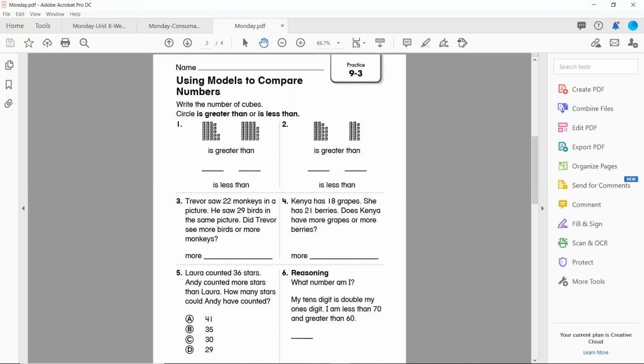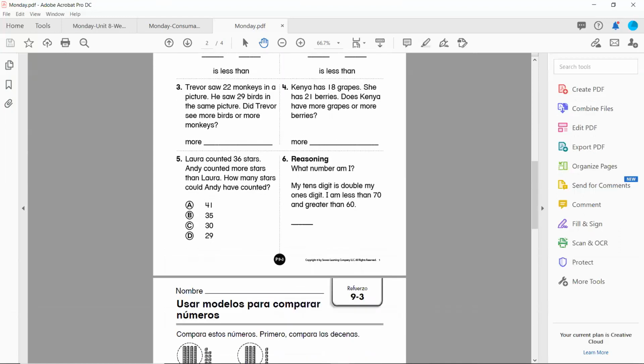Number 5, Laura counted 36 stars. Andy counted more stars than Laura. How many stars could Andy have counted? And there are your options. A, 41, B, 35, C, 30, and D, 29. Number 6, reasoning. What number am I? My tens digit is double my ones digit. I am less than 70 and greater than 60. What number is that? So think really hard about that.